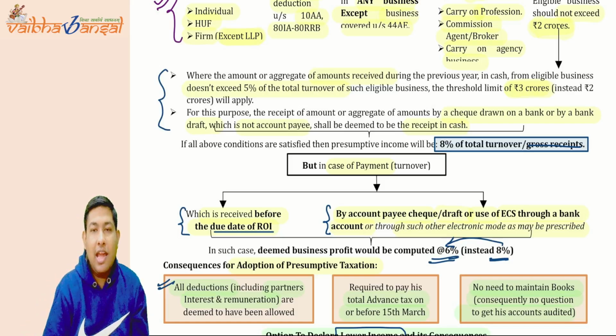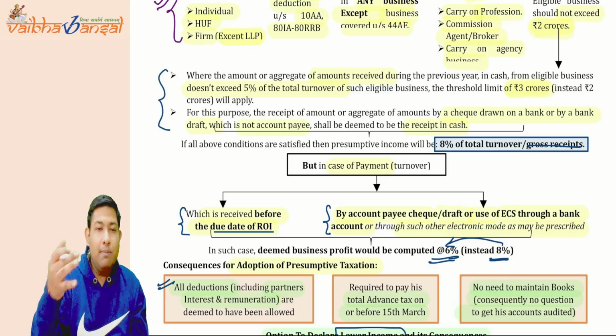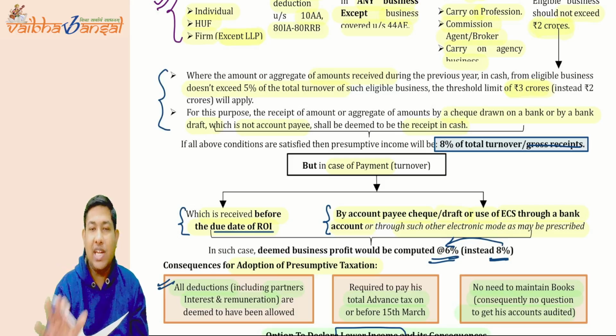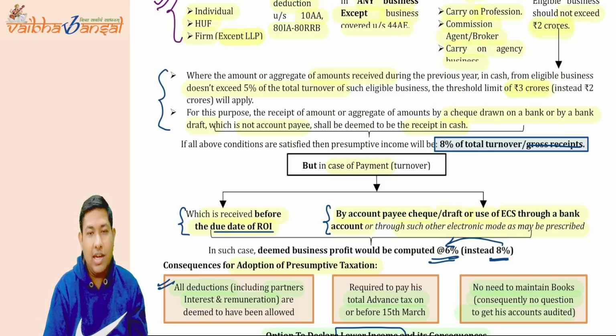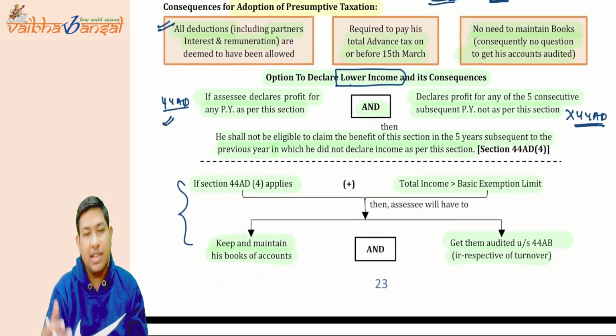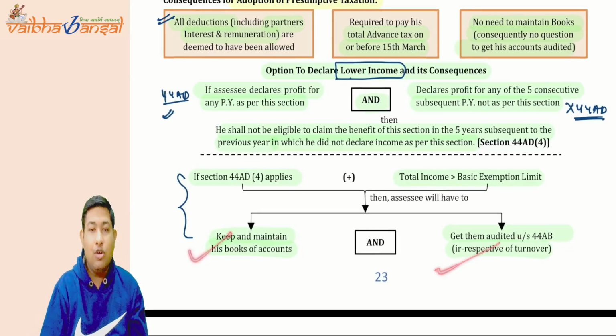Now tell me, if I want to go out of the section number 44AD, I will not be able to come back for 5 subsequent years in 44AD. And to show such lower income, I have to make books of account and get them audited as well. I hope it is clear.